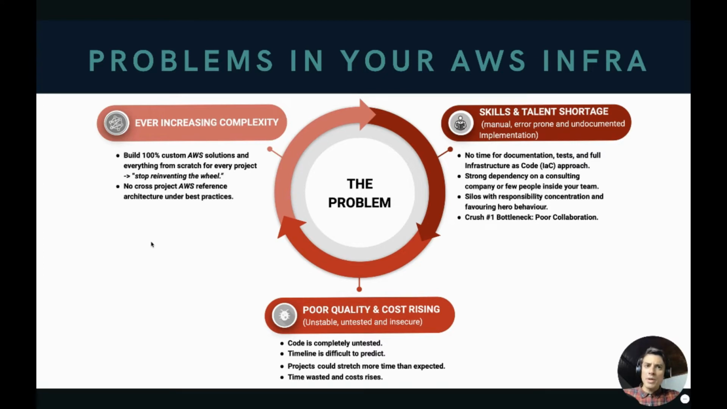And based on our experience, very few companies have the time, resources, knowledge, or expertise to do this right. So, based on this premise, the three main problems we've seen, which you probably identify with at least one of them, are: first, ever-increasing complexity. Teams develop custom AWS solutions from scratch, in general not following best practices. For our case, it should be the well-known AWS Well-Architected Framework, reinventing the wheel every time, resulting in ever-increasing complexity